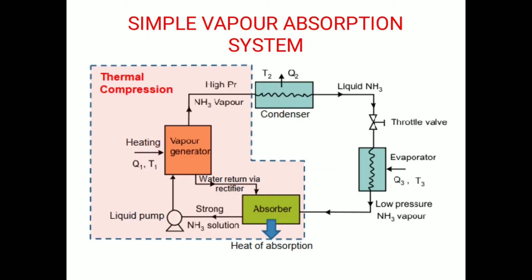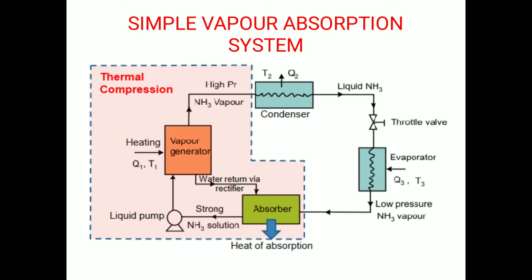So, this is the elaborated simple vapor absorption system diagram. If you see this, you can identify an evaporator, a condenser, an absorber, a liquid pump, and a vapor generator.